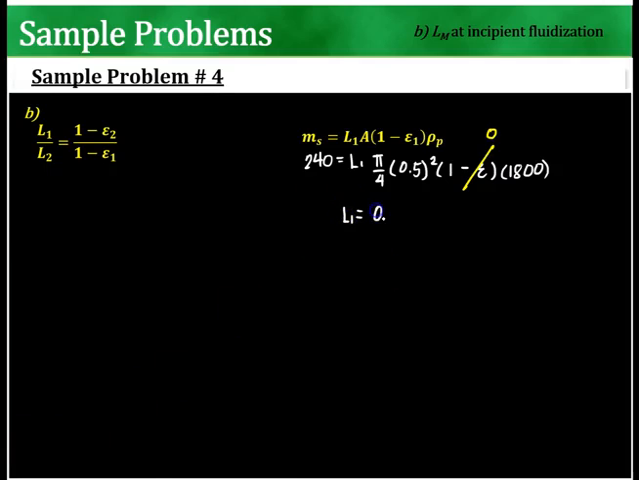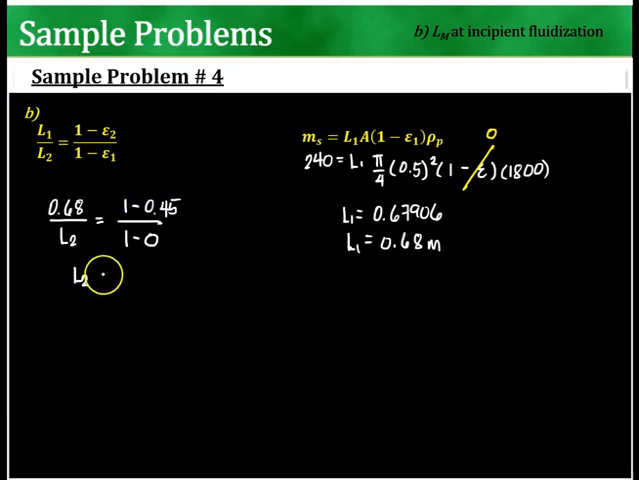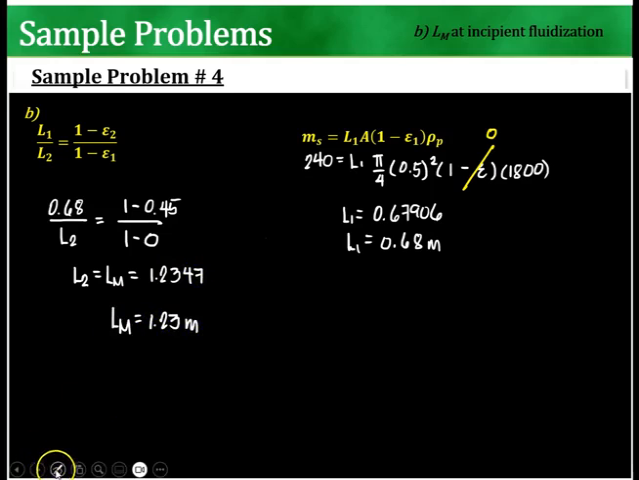L1 should be 0.67906 or 0.68 meters. So where do we use this in order to solve for this? Because this one, L1, 0.68 over what we need to solve for is actually L2 at incipient fluidization. So before fluidizing, it's 0, right? After, it's 0.45. Therefore, L2, which is actually your LM, is 1.2347 or simply 1.23 meters. So just as it is being fluidized.